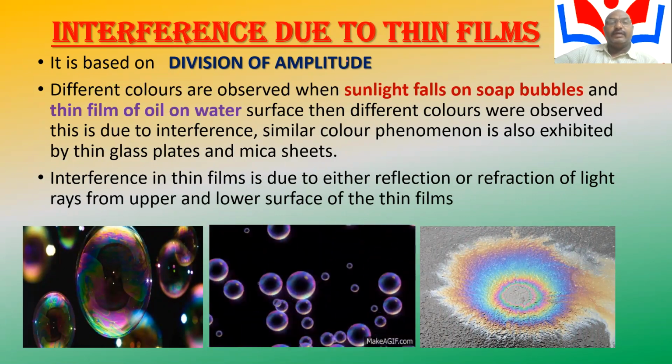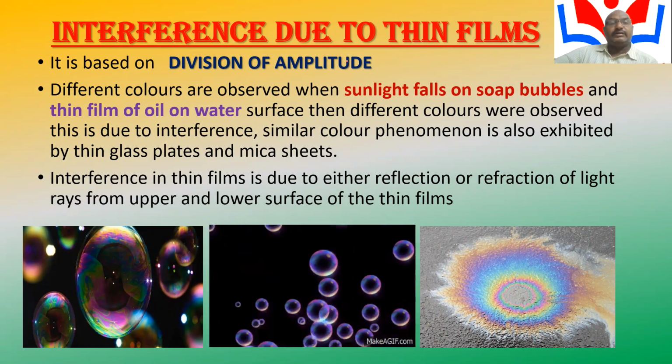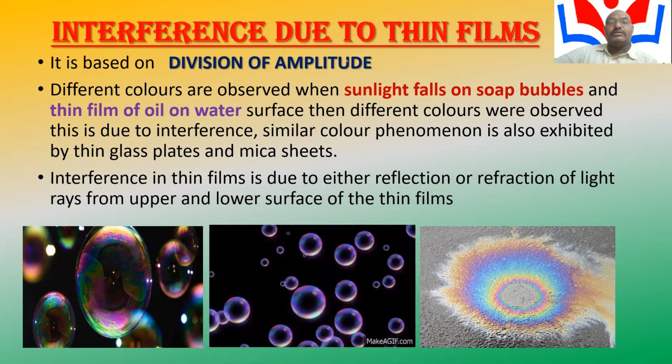Interference in a thin film is due to either reflection or refraction of light rays from the upper and lower surfaces of the thin film.